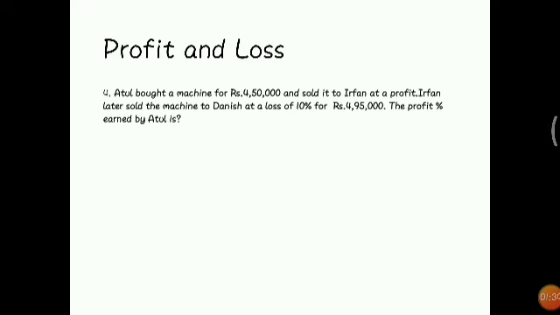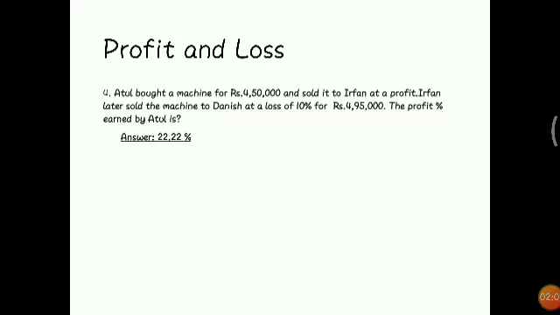The next question, the fourth question: Atul bought a machine for rupees 4,50,000 and sold it to Irfan at a profit. Irfan later sold the machine to Danish at a loss of 10% for 4,95,000. The profit percentage earned by Atul is the question. They need the profit percentage of Atul only, they don't need Irfan and Danish. Okay, we will go with the answer.